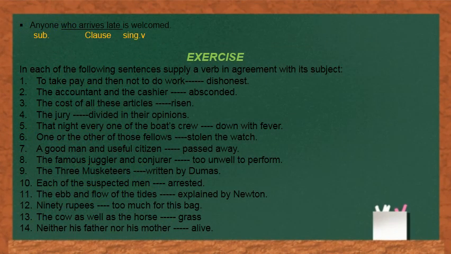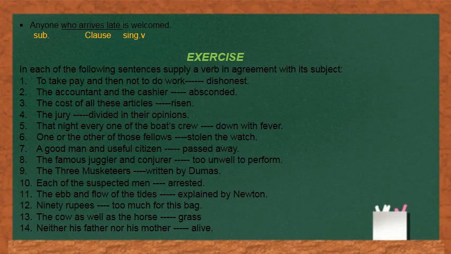Let's see one more example of it. Anyone who arrives late is welcomed. Here, let us find out our subject. Our subject is anyone, which is singular in nature. So we'll use the singular verb is, right? Who arrives late is a clause that has just come in the middle of the sentence.